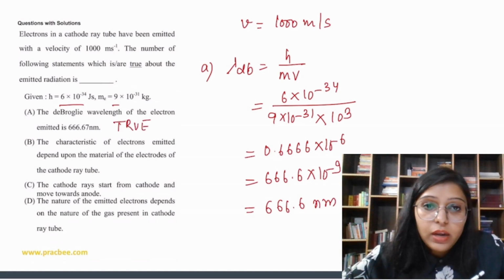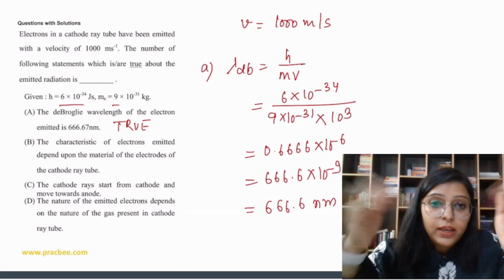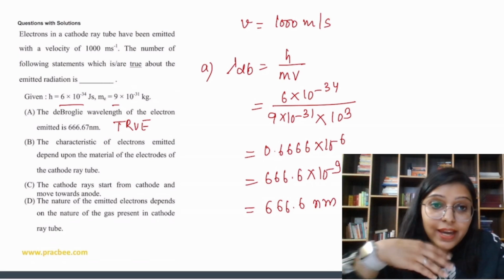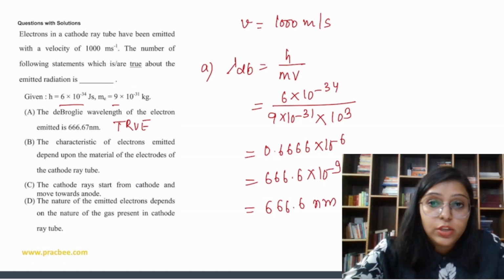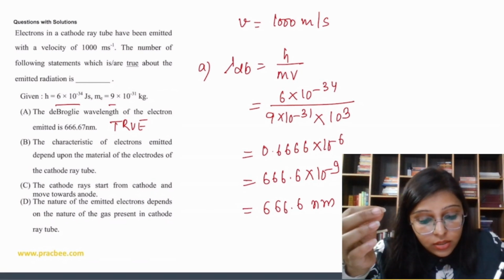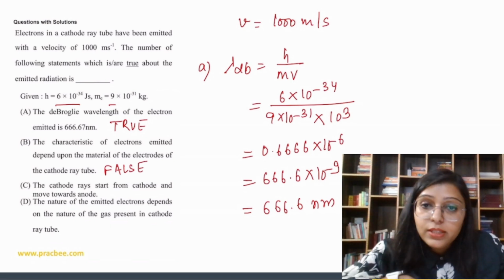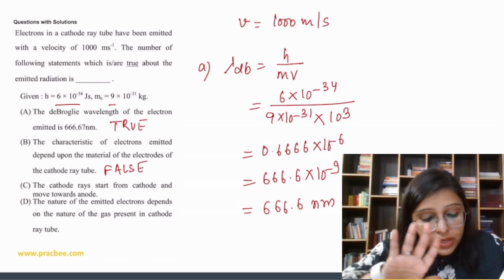Okay. Now next, the characteristics of electron emitted depend on the material. No, in cathode ray the properties of the cathode rays are independent of the nature of the electrode or the nature of the gas. So this is false. Cathode ray starts from cathode and moves towards the anode. Is it true or not?